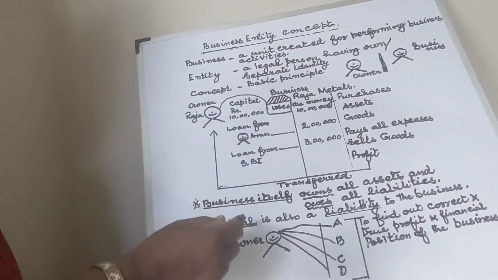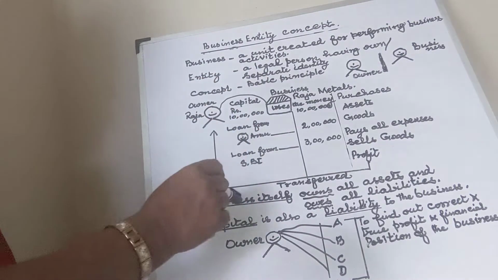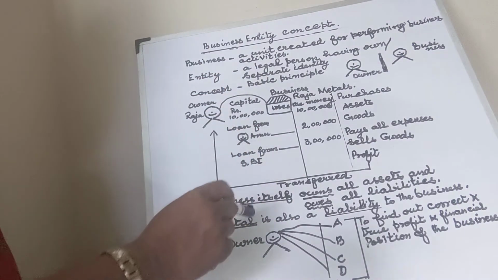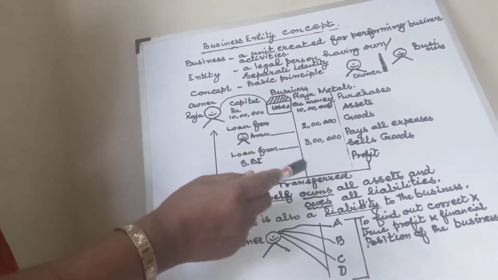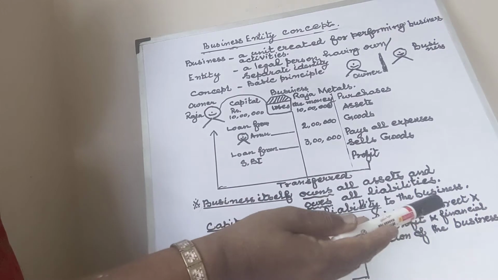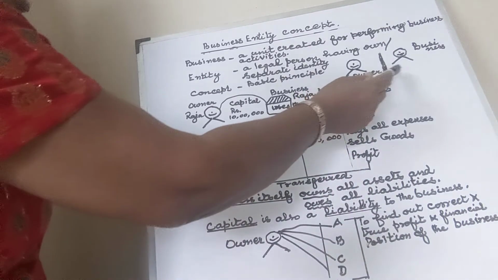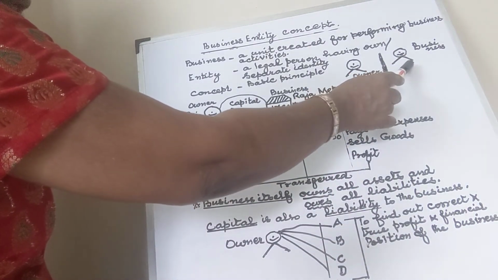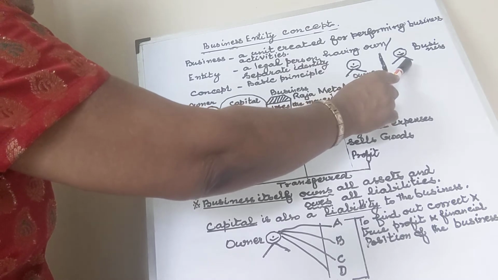x is not a number. You're going to get the answer in a number. And why x? Why not y or z? You go and find out from the internet. It is very interesting. Okay, here like this we are going to assume the business as a separate person.